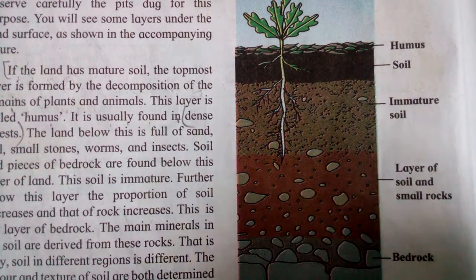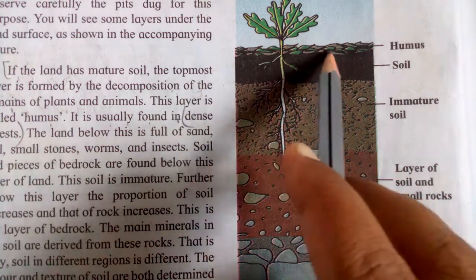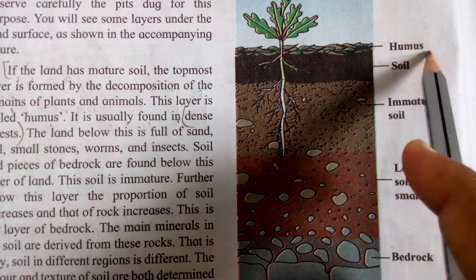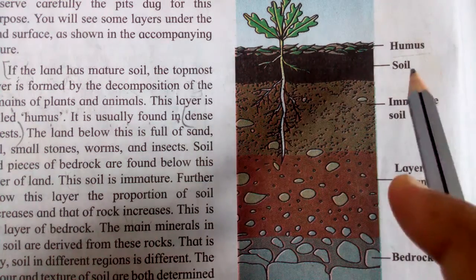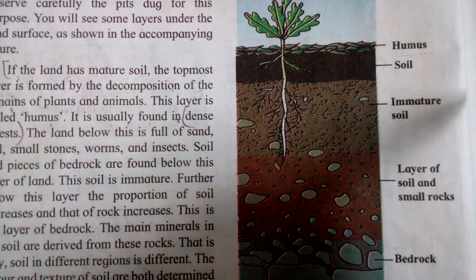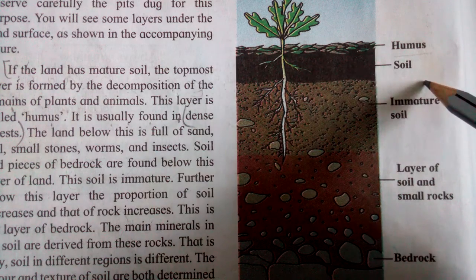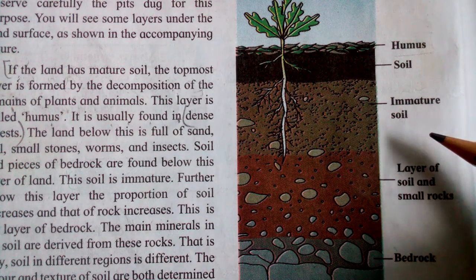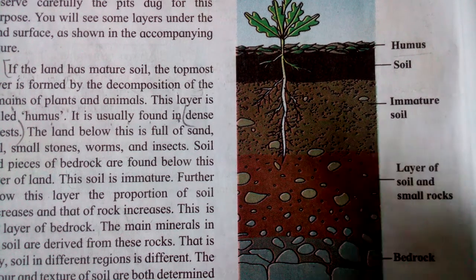See here, which figure is there? The upside, if you are seeing, means the upper layer, this is said to be the humus. Then inside that, soil is there, means totally upper surface only. Okay, this one is made by the humus. Then inside that, soil is there. Then immature soil is there. Correct, means the third layer, this is the immature soil.